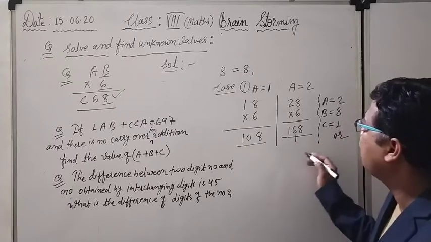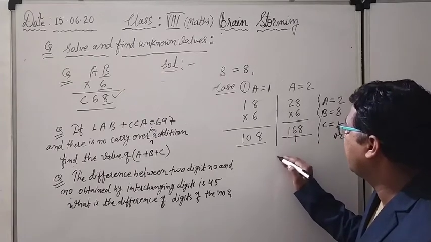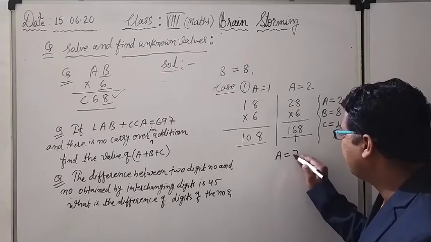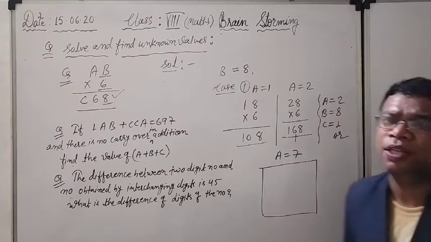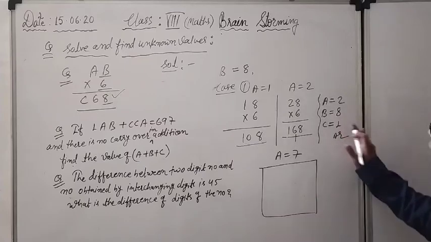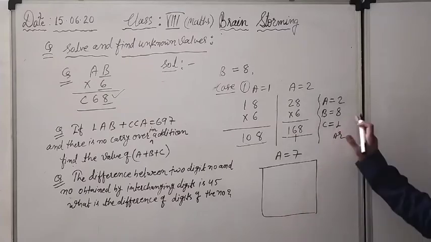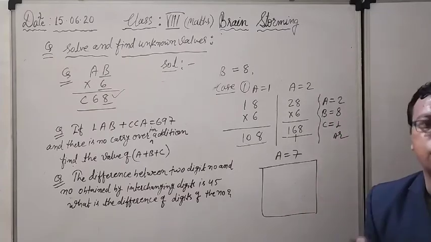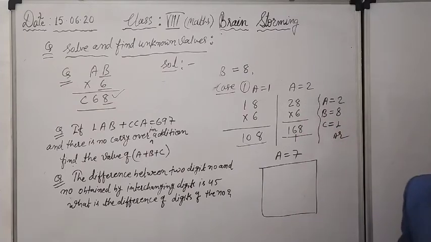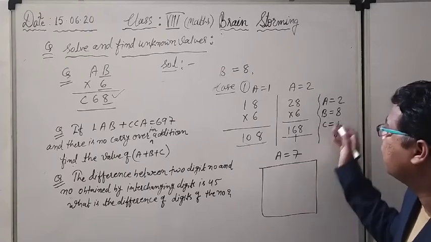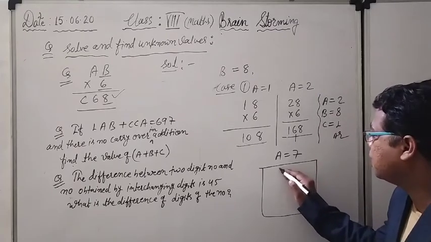Look here. If I select the value of A as 7, in this way you can check. There are so many other values also. Once you get the solution, there is no need to check further. Till here the solution is complete. Still, I am giving you another piece of information. If you check for the value of A as 7, what happens here?